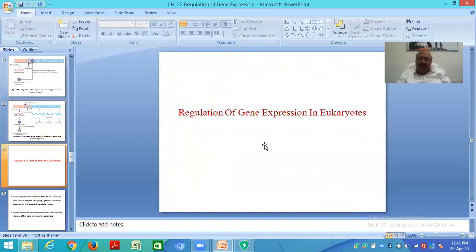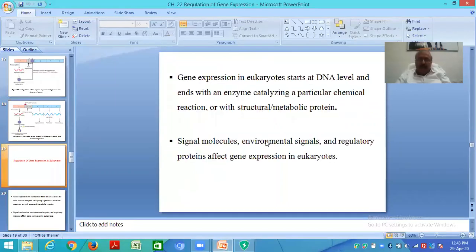Now come to the regulation of gene expression in eukaryotes. Gene expression in eukaryotes starts at DNA level and ends with an enzyme catalyzing a particular chemical reaction or with structural metabolite protein. Signaling molecules, environmental signals, and regulatory proteins affect gene expression in eukaryotes.